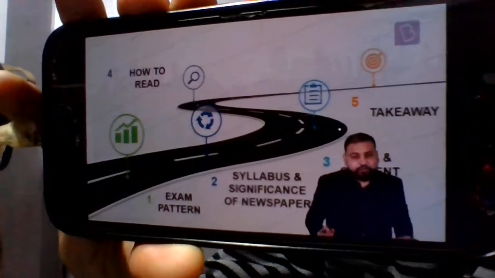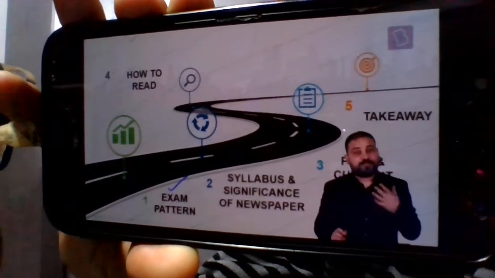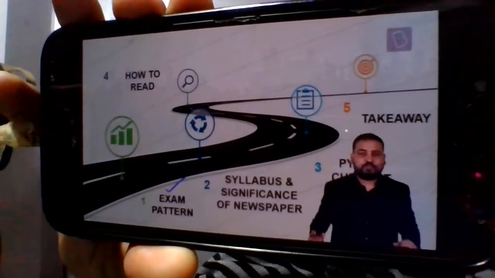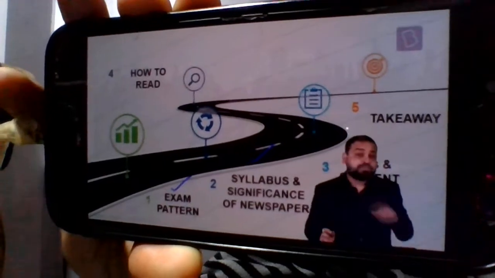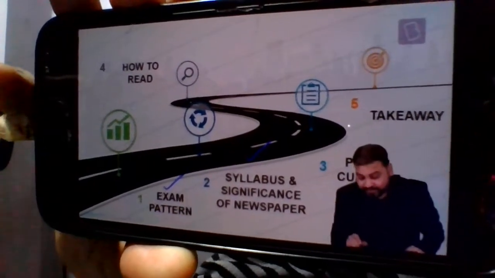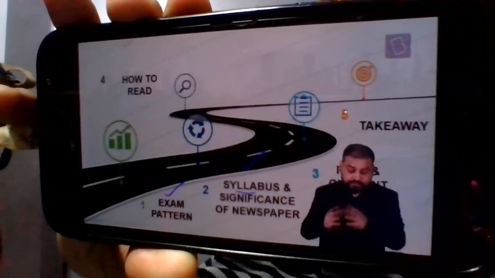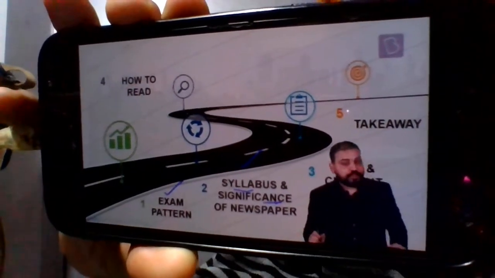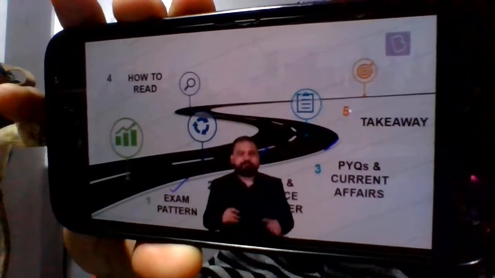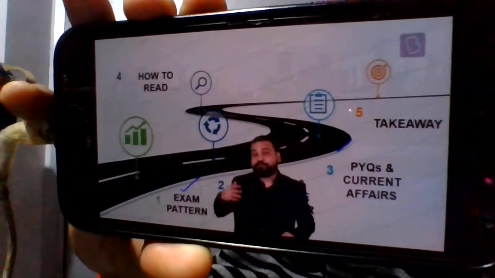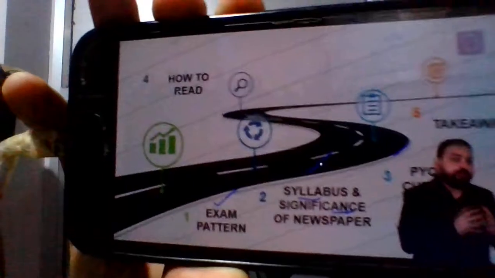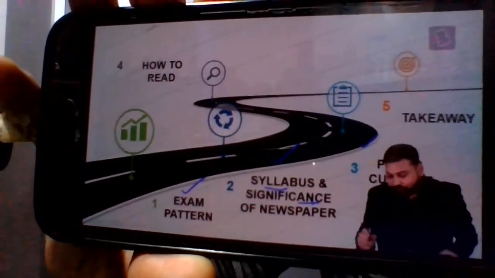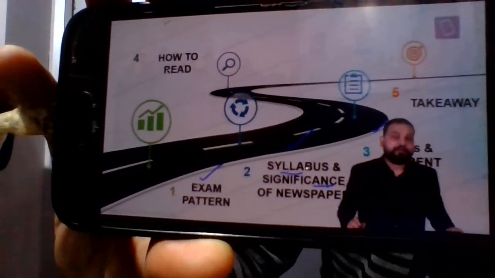Now, what are we going to do? As you can see, in the first stage, I'll tell you about the exam pattern. I hope many of you would be knowing it, but for those who don't know, we'll look into it. Number two, I'll go through the prelims as well as the mains syllabus, and of course, I'll give you the idea, the significance of the newspaper. In the third stage, I'll show you the PYQs, the questions that have come in past exams, to demonstrate the importance of the newspaper, that if you would have read the newspaper, how easy it would have been for you to answer that particular question. And of course, we'll also talk about current affairs.